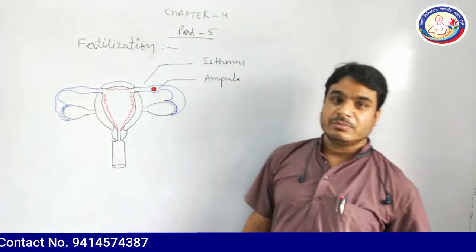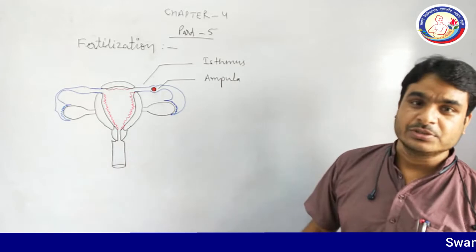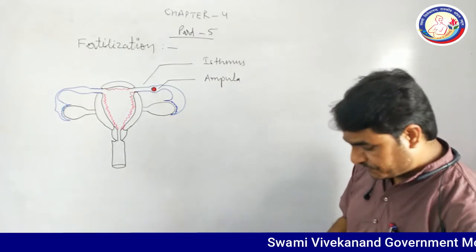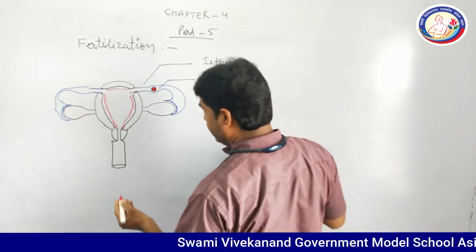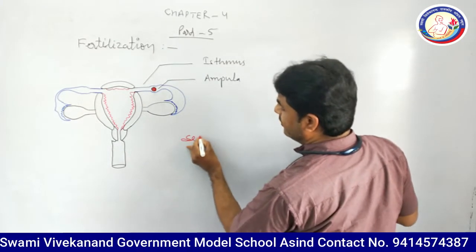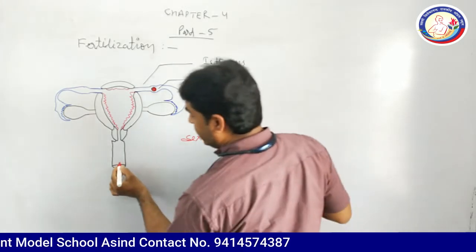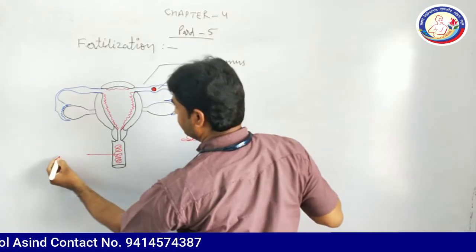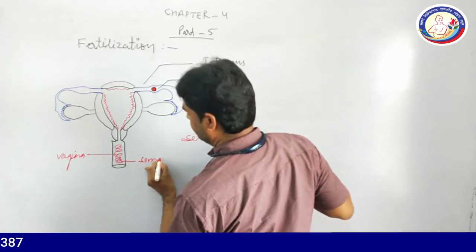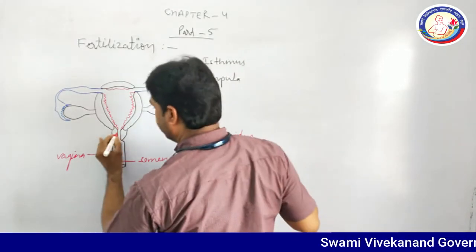Fertilization is the biological process in which sperm and ovum fuse together and a zygote is formed. Prior to this, after sexual coitus, semen is released in the vagina. This is the vagina, and semen is released here. Sperms start to travel to the cervix.